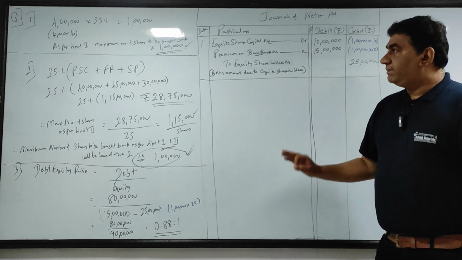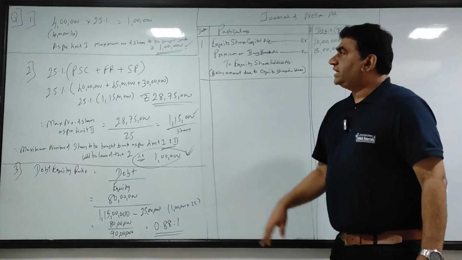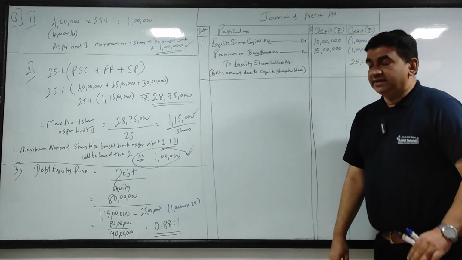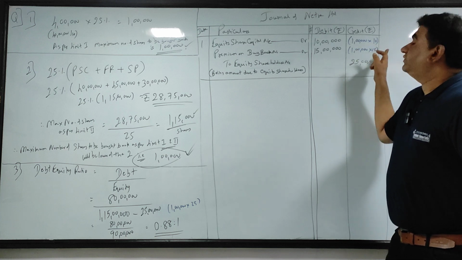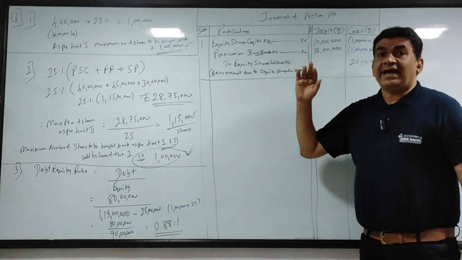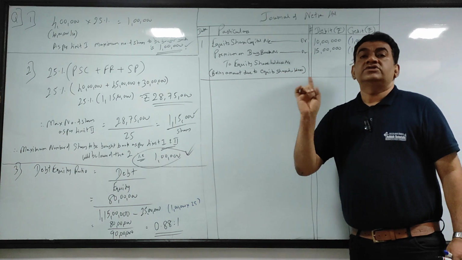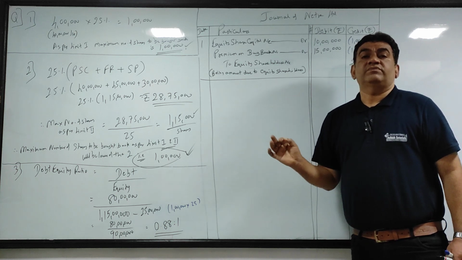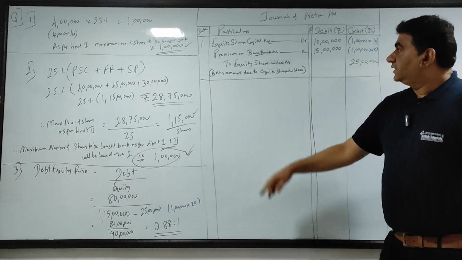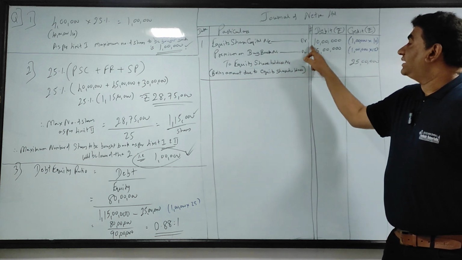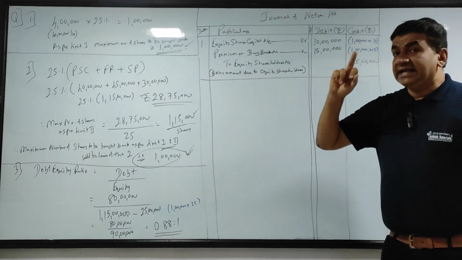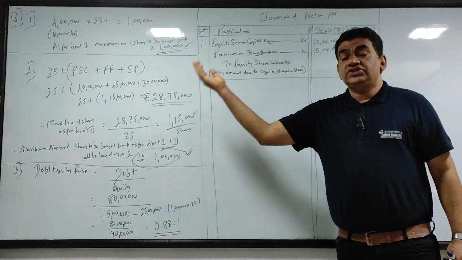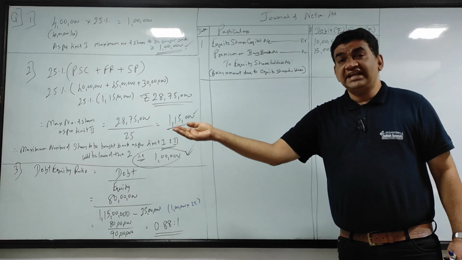Got it? So I'll repeat. Number of shares to be bought back is 1 lakh. One share is of 10 rupees. You are buying back at 25. So 25 minus 10, 15 rupees is my premium. So equity share capital account debit 10 lakhs. Again, I'm explaining the logic. When I issue shares, I credit equity share capital.